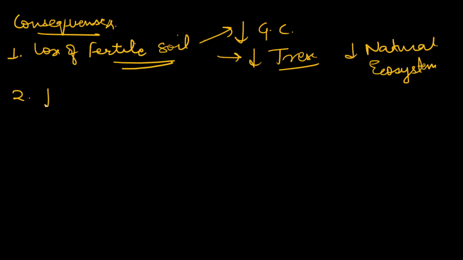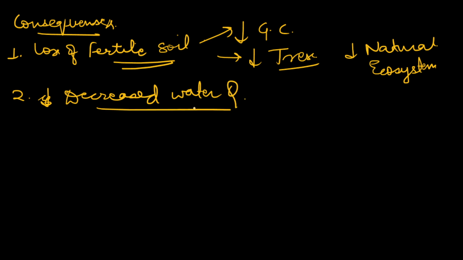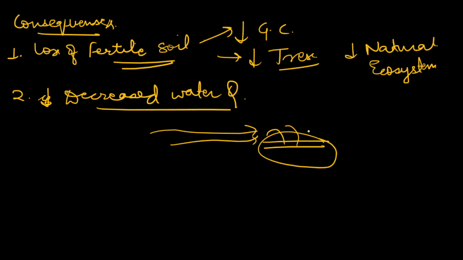Secondly, it will lead to decreased water quality. Our water quality will be decreased because sediment runoff from erosion can contaminate water bodies. The sediments which run off from the erosion and get disposed into water bodies can contaminate those water bodies, and can be very harmful for the aquatic life present in them. So it can have a great impact there.